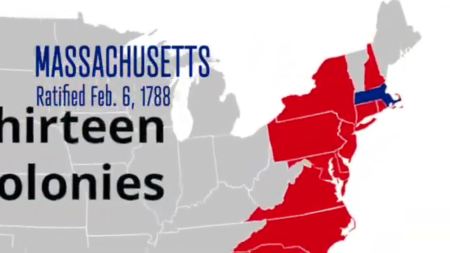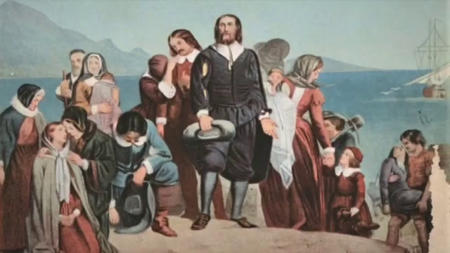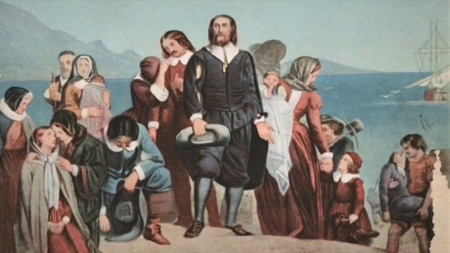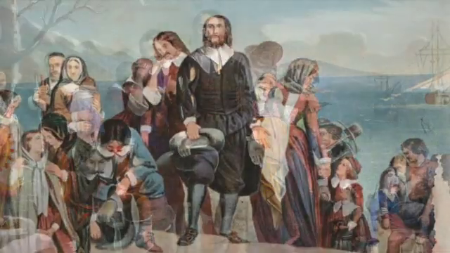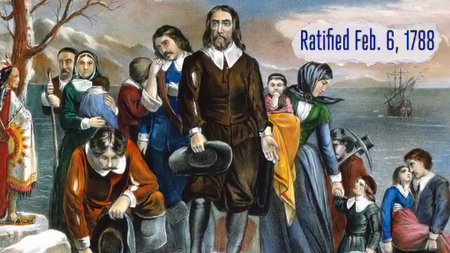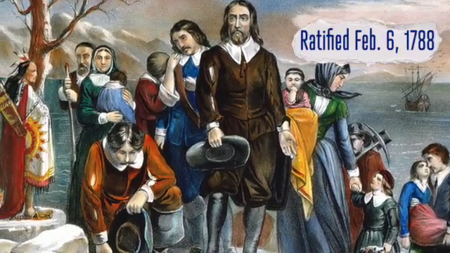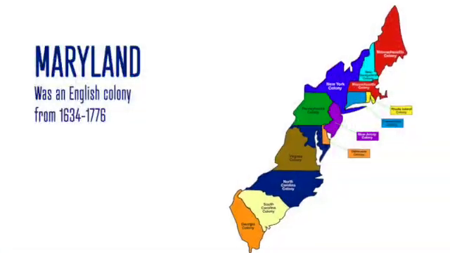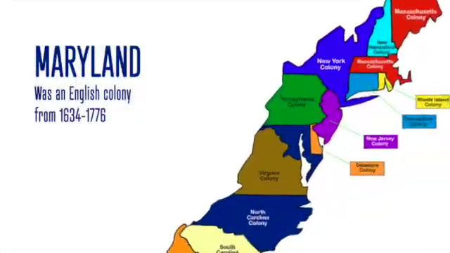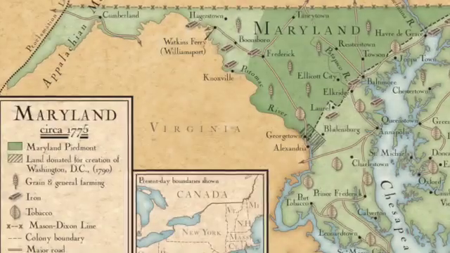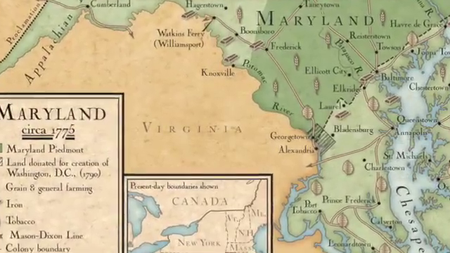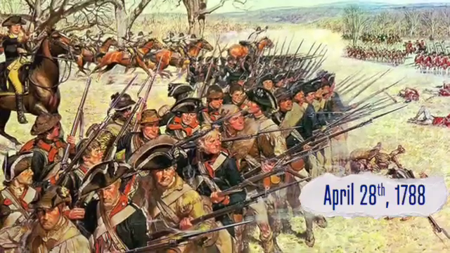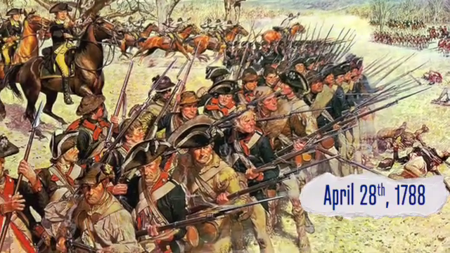Massachusetts is our next stop. This was settled by the Pilgrims, who settled Plymouth Rock. It was ratified February 6, 1788. Our journey now takes us down to Maryland. Maryland was an English colony from 1634 to 1776, ratified April 28, 1788.